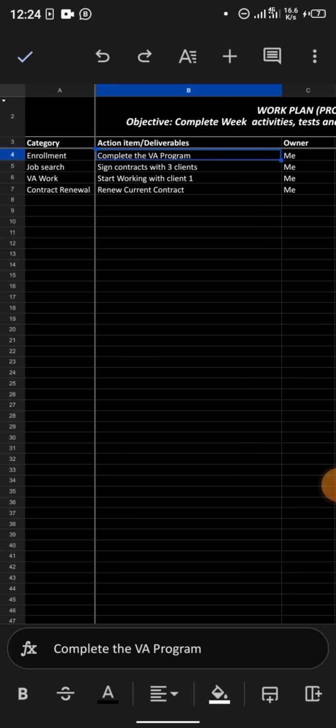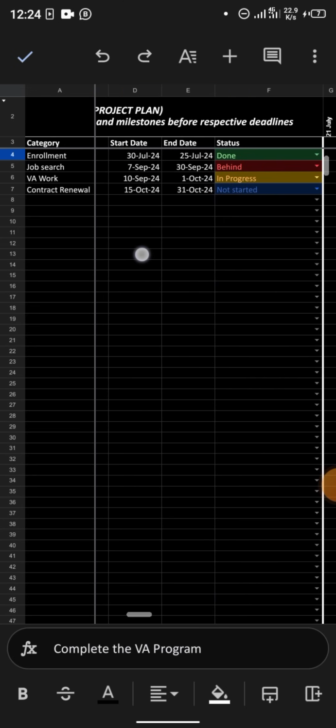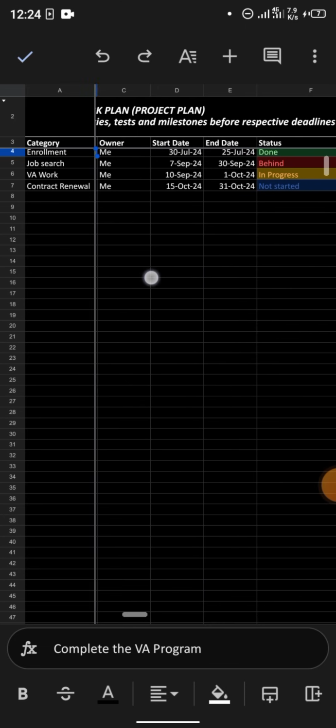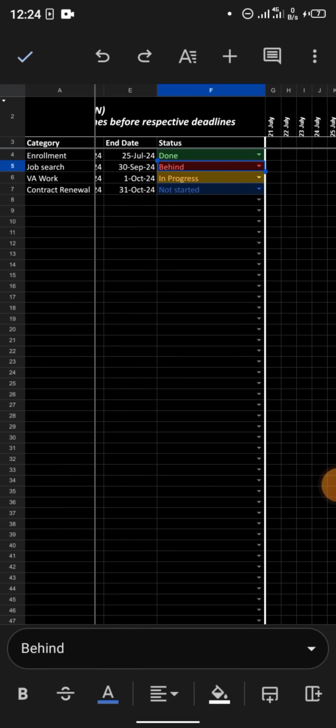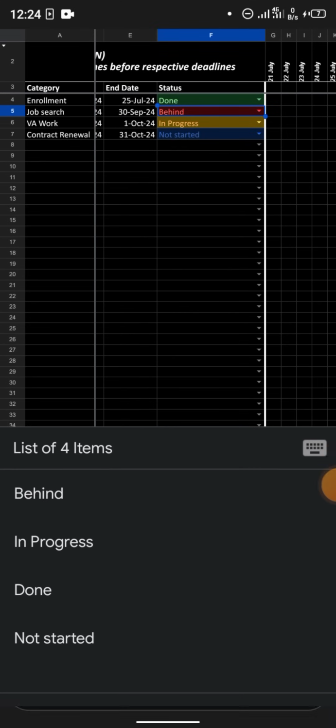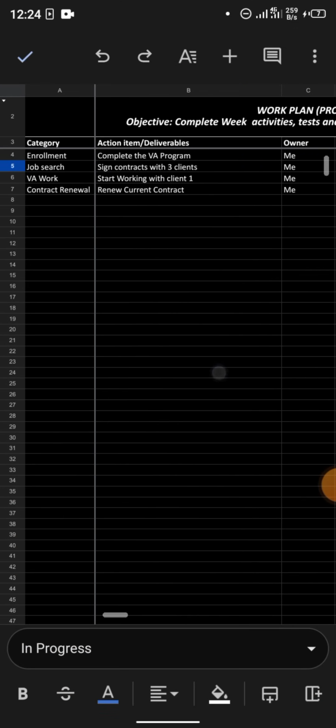These ones are action items. Even the date is kind of accurate. You can just edit the start date and end date the way you like. And then you just choose the status, job search. You know how you do it. Behind, in progress, you select any. You know what you are doing. You are customizing it to your own taste, because I can't tell you what to do. This is your own project plan. So from this enrollment now, you can see they mentioned that we must add the graduation. We must add complete milestone 8 before graduation.